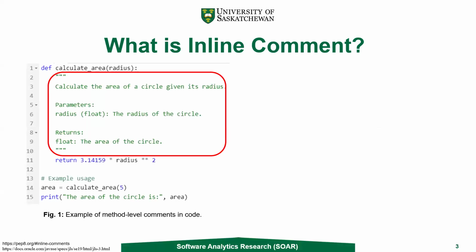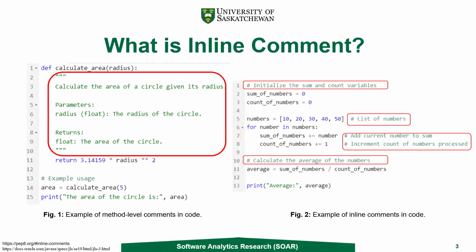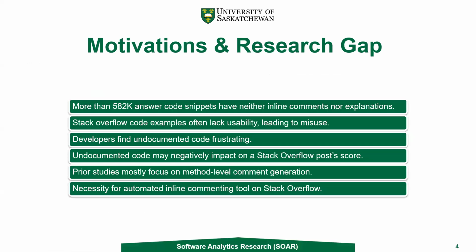Here is an example of a method level comment. Here you can see that the method level comment explains the functionality of a whole method, whereas the inline comments on the right hand side explain the functionality of a particular line of code.